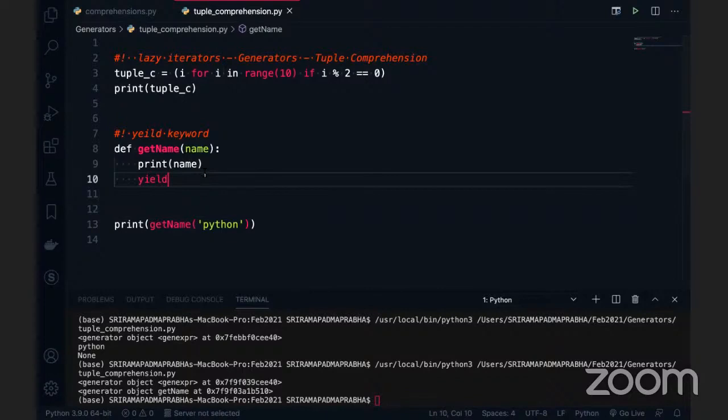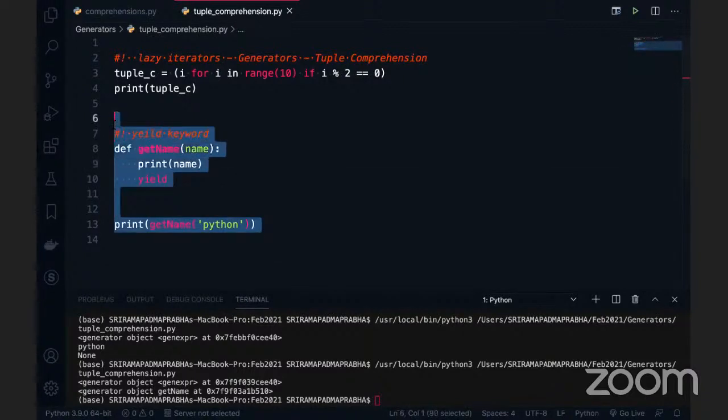What I'm talking about here is the yield keyword. We can use it within a function, and when I use the yield keyword, that function is treated as a generator. Can I use the yield keyword after the return statement? No, you should not use the yield keyword after the return statement. Of course, after a return statement you should not write anything, because that is the end of the function. We'll explore each and every concept.